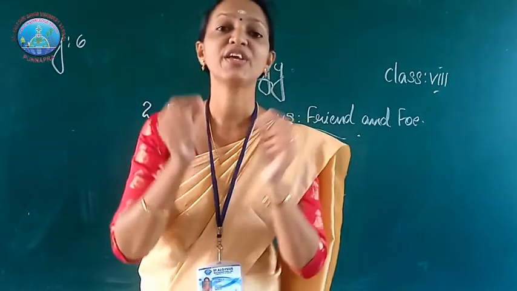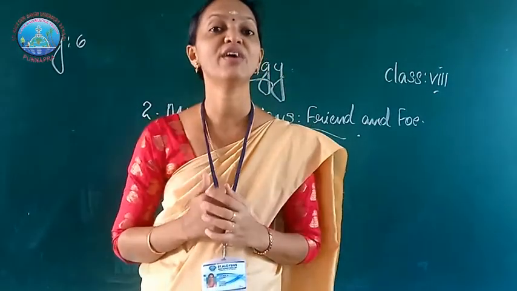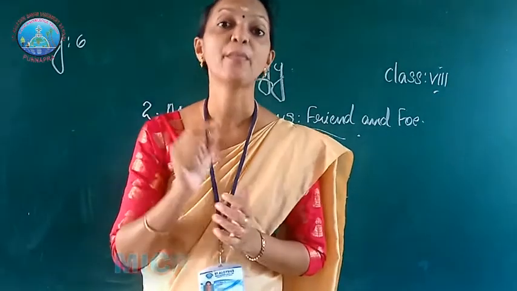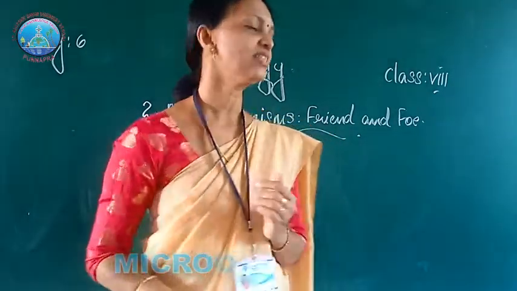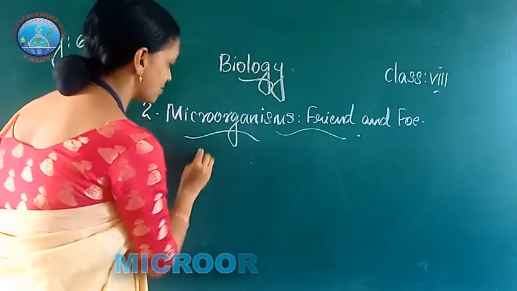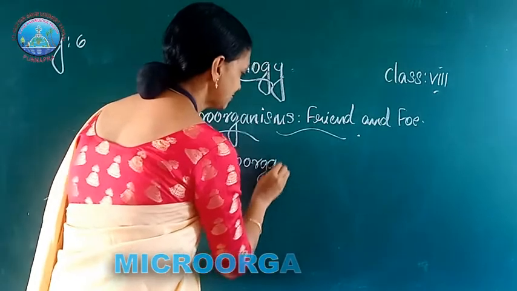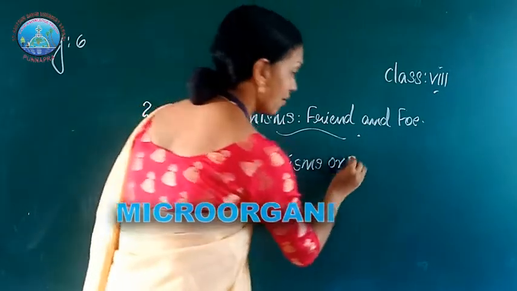Microorganisms are very small living organisms and we can't see them with the naked eye. We can see them with the help of a microscope. Another name for microorganisms is microbes.